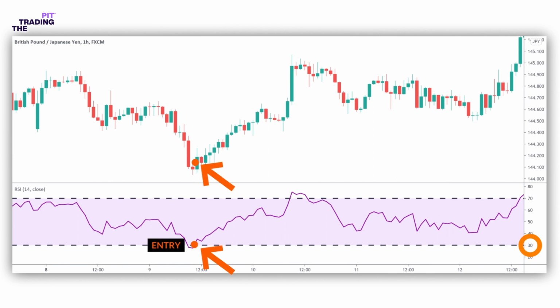Exit signals work the same way, except traders use overbought values. Technical traders view an RSI value above 70 as overbought. When RSI crosses back below 70, technical traders typically see it as a potential exit signal. However, this doesn't mean using RSI is foolproof.